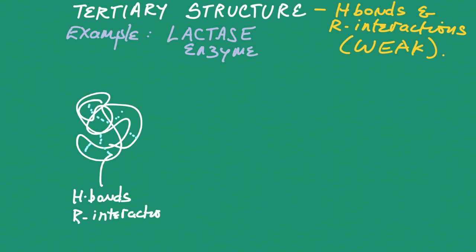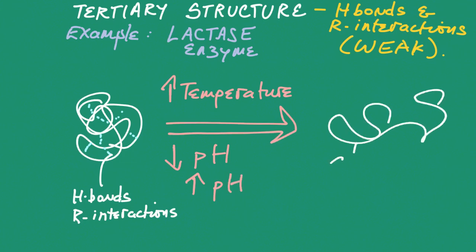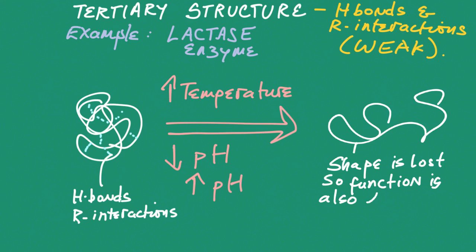If the body temperature increases beyond 40 degrees Celsius, then there is a possibility that these bonds will break. The greater the temperature beyond 40 degrees Celsius, the faster the breakdown of this shape. A low pH such as acid and a high pH such as base can also disrupt the shape of the enzyme. And once the shape is lost, its function is lost as well. This is extremely important because the body maintains a specific range of temperature and pH, because if this does not happen, all proteins will denature and death is the result.